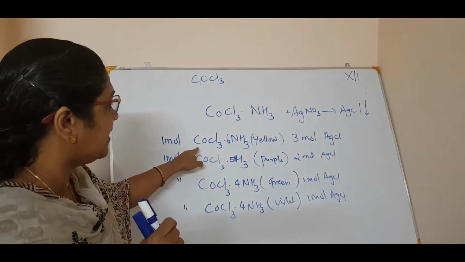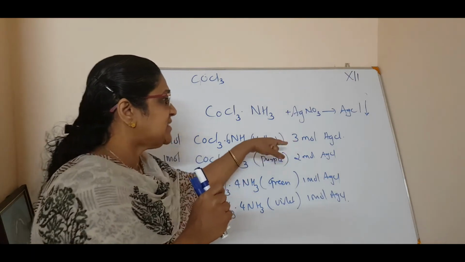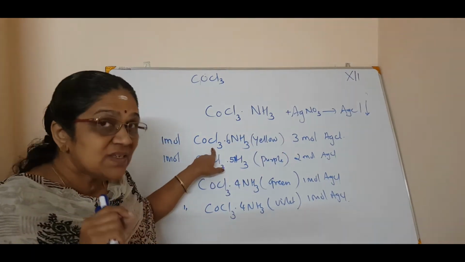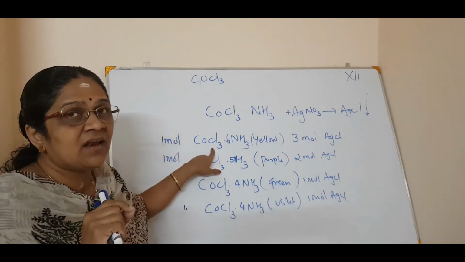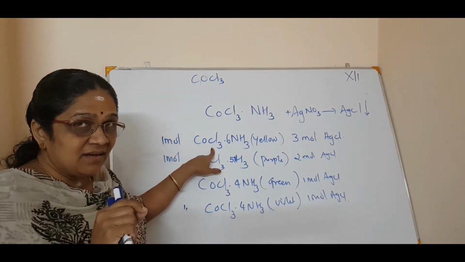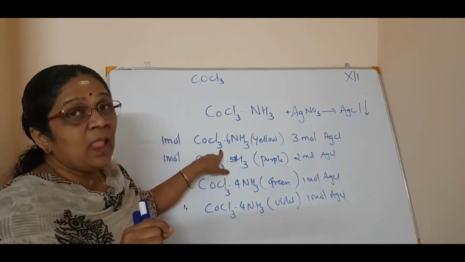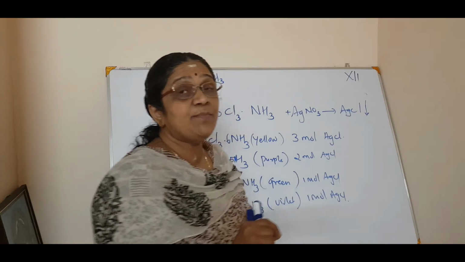3 mole of AgCl precipitated, and there are only 3 Cl there. So it means that all these 3 Cl gets replaced and it forms AgCl precipitate.